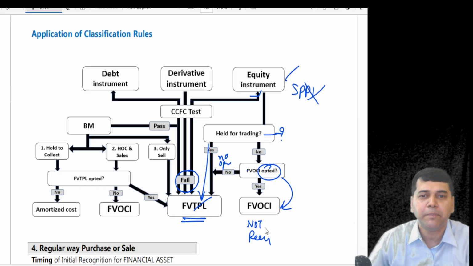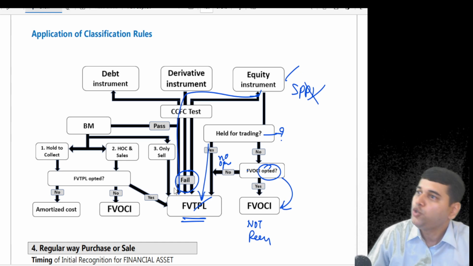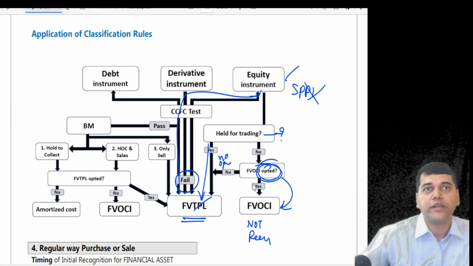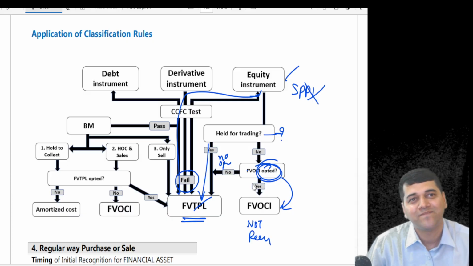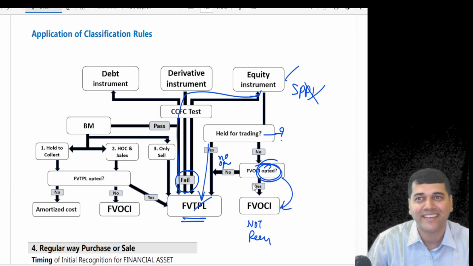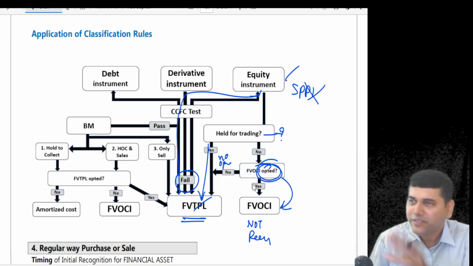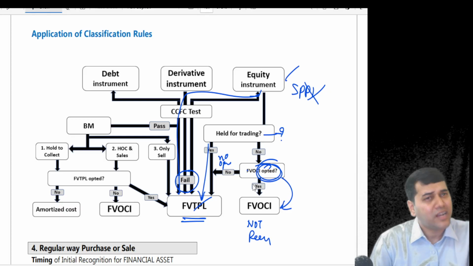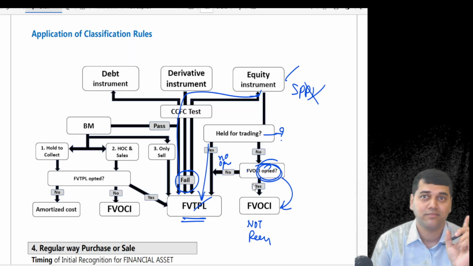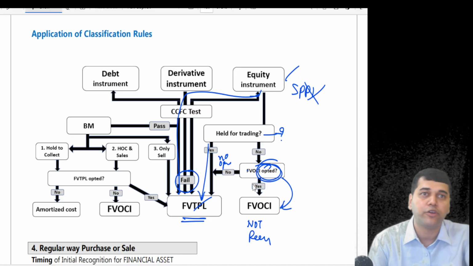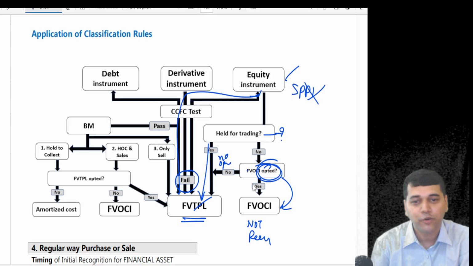What is the logic? Arre Baba, on day one only you could have taken it to the P&L account. You only opted, I don't want. I want to create a reserve. Now when you are realizing, why are you transferring it to the P&L account? Baba, see the intention there. See the accounting standard, how powerful and how strong. They will not simply permit you. You can't do it. If you do it, the auditor is going to qualify the report. You can't fool around now, people, like what you have been doing under the accounting standard era. Are you clear about this, FVOCI?